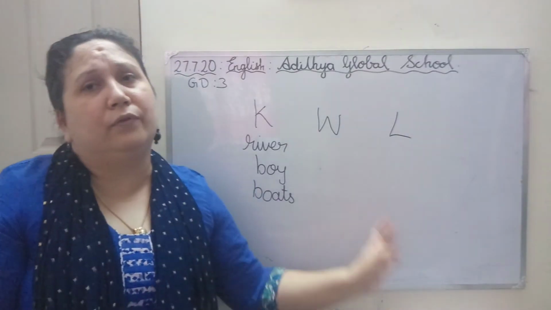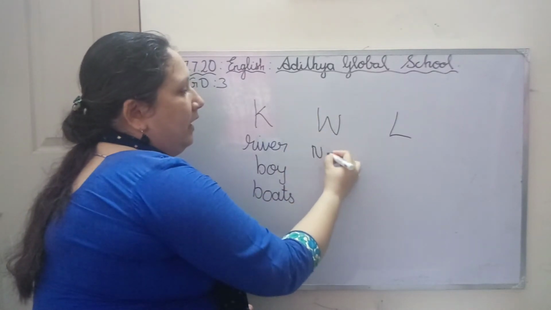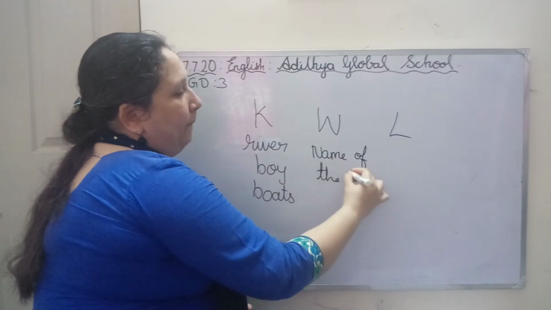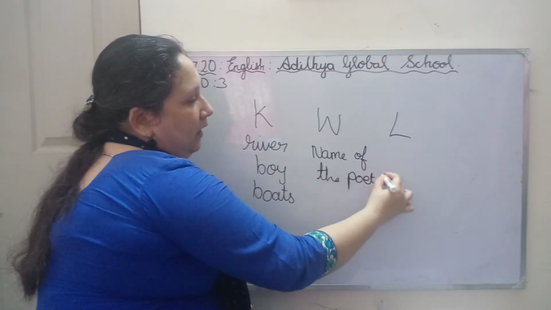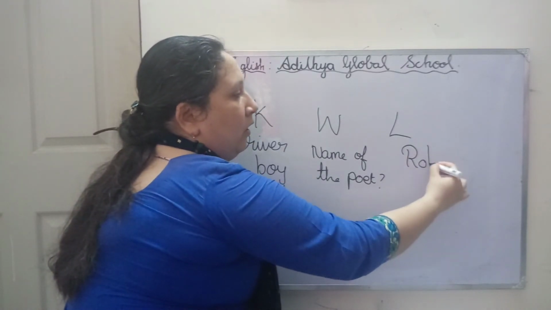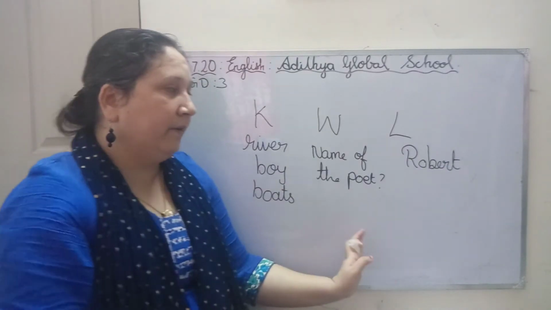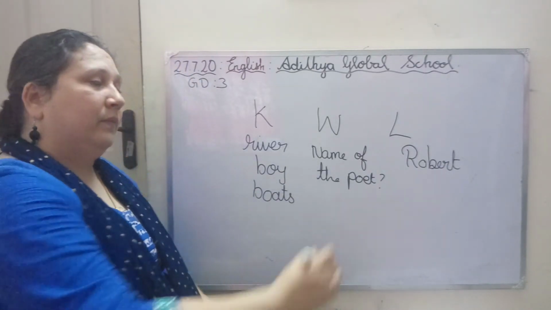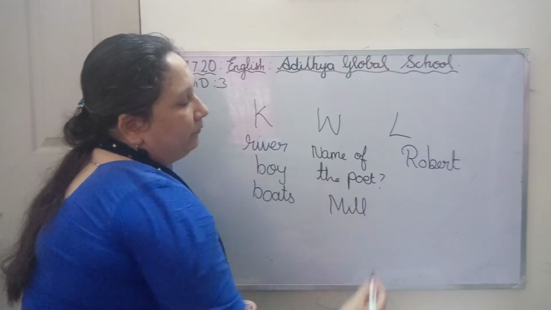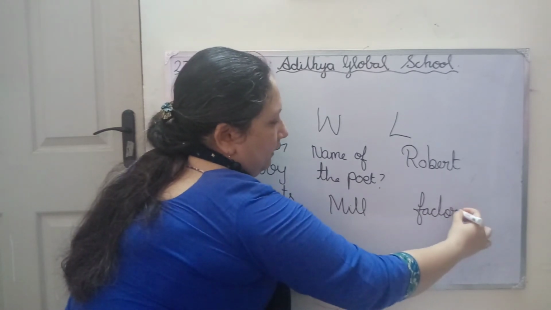So what do you want to know from this? Yes, you wanted to know the name of the poet. And what you learned? Yes, his name was Robert. Very good. And then what did you want to know? The meaning of mill. What ma'am said? Yes, it is a factory.